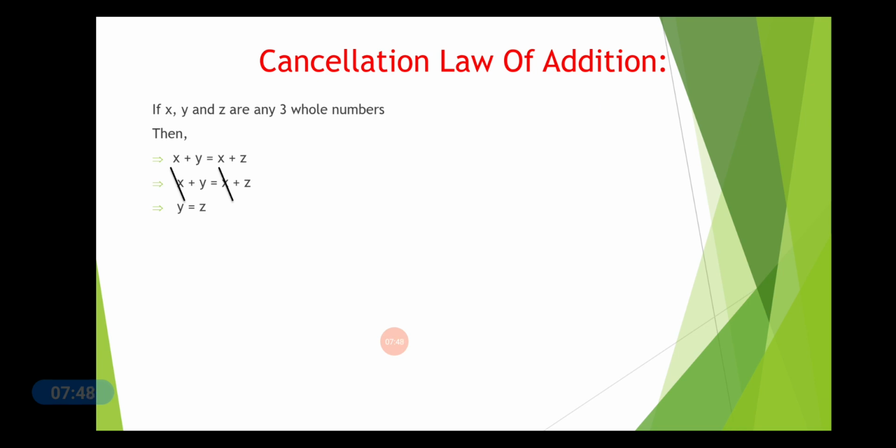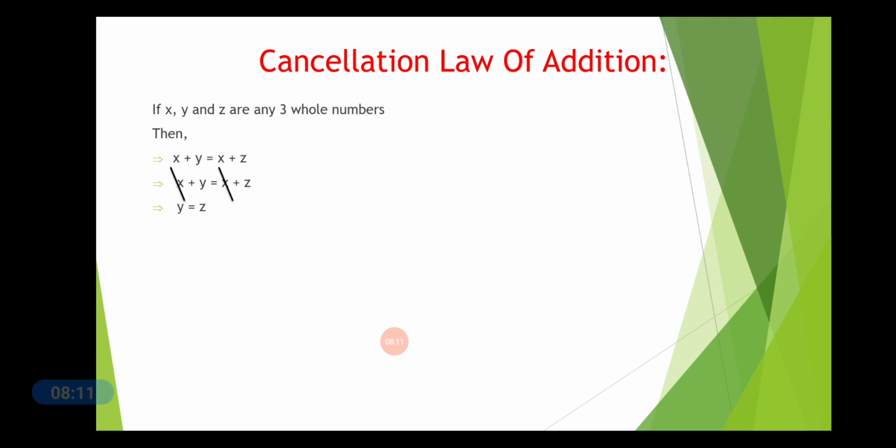So ultimately your answer will be y equal to z. Similarly, if you take x plus 8 is equal to 5 plus 8, now 8 is present in both the parts, so it will be cancelled and x will be equal to 5.